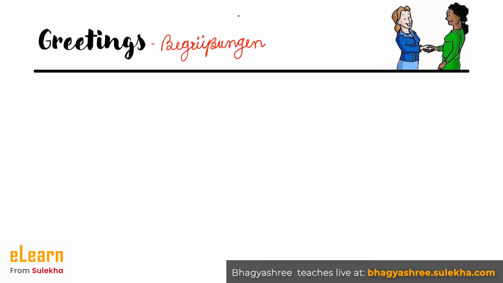Okay. So let's see the pronunciation part of it. Let's see how we pronounce it. So let's break the word. It is Begrü. So how do we say grew in English? Begrüßungen. Now to tell you, this beta sign represents double S. This beta sign is used for double S effect in German language. So the pronunciation is Begrüßungen.